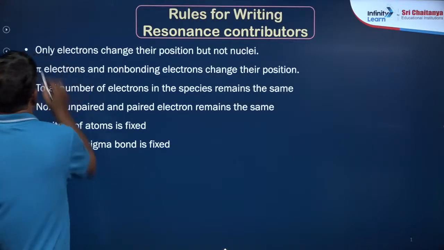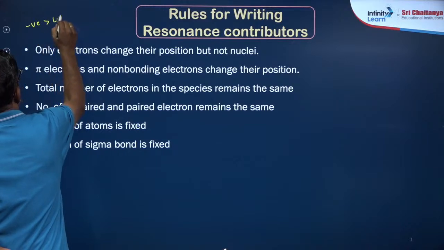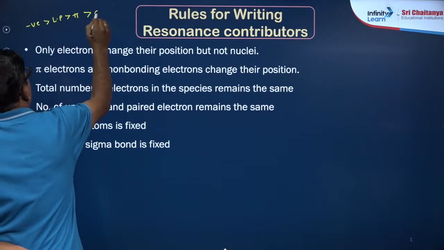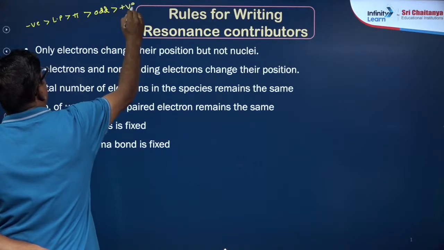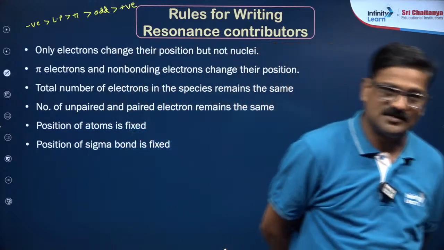What is the order I said? Negative charge, lone pair, pi bond, odd electron and a positive charge. This is only the order. Am I right?